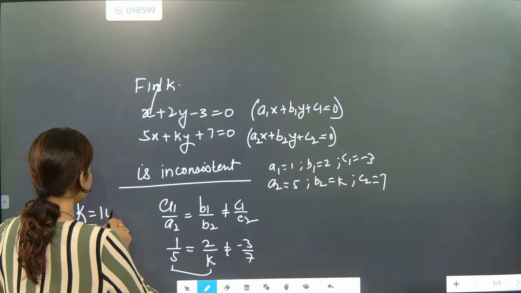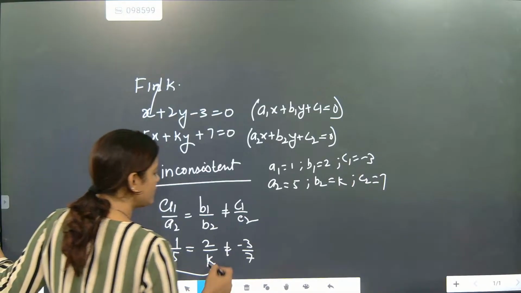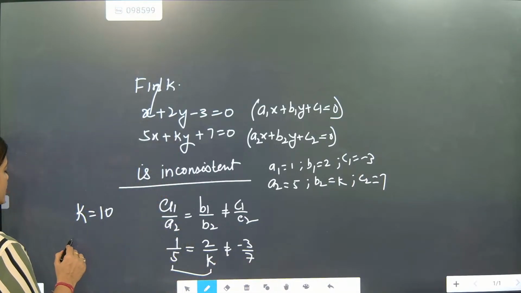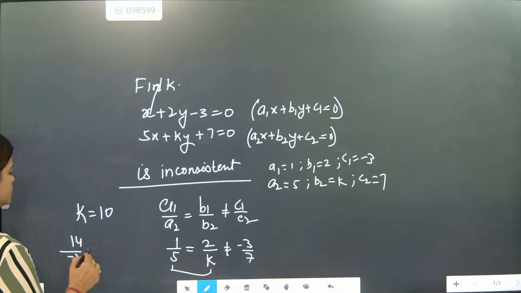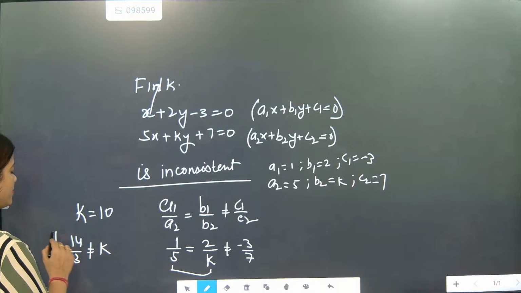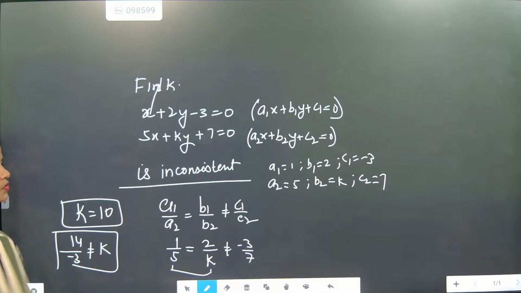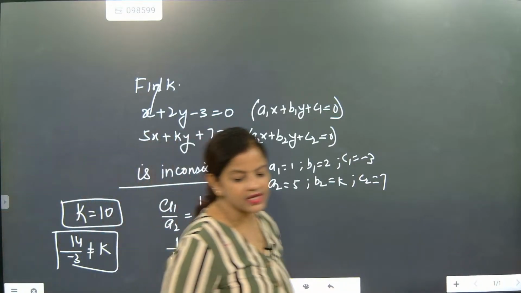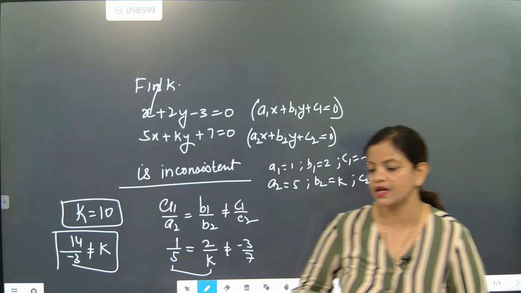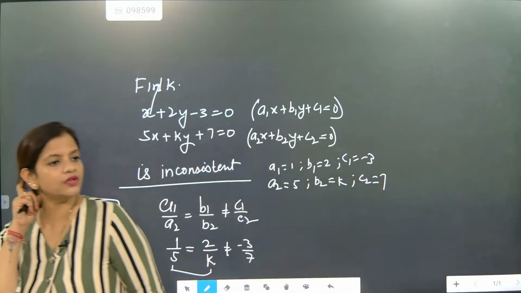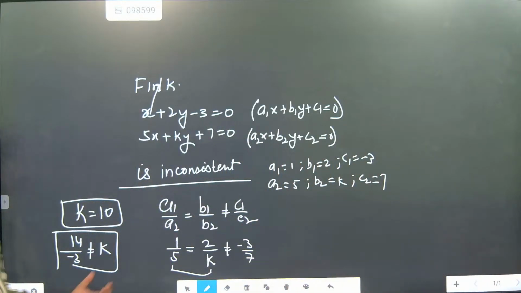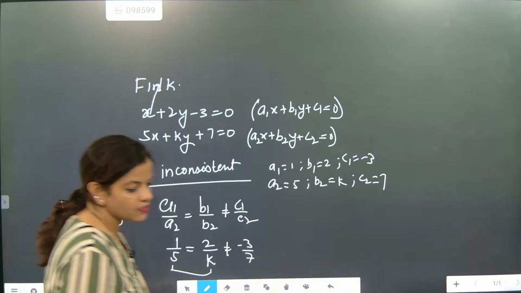One time we will relate this one, so k is coming as 10. Understood? Second time we will relate this one with this one, so it will come 14 by minus 3. So k must not be equal to 14 by minus 3, and k should be equal to 10. So both the solutions we need to find. Here two things compulsorily we are finding. One part, we are putting k not equal to 14 by minus 3. Another one, k is equal to 10.